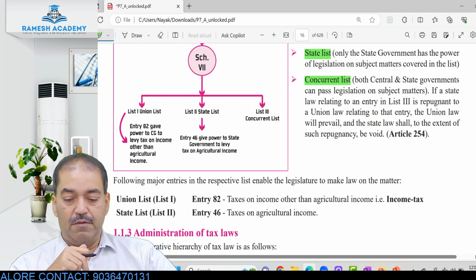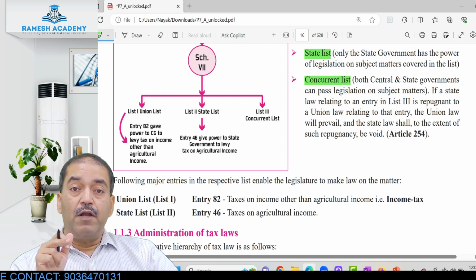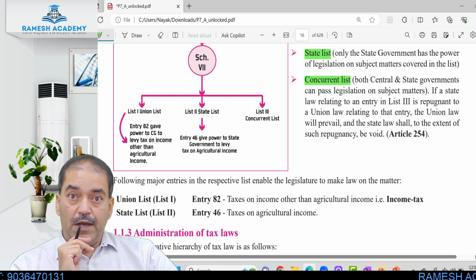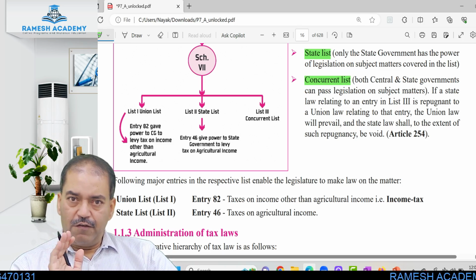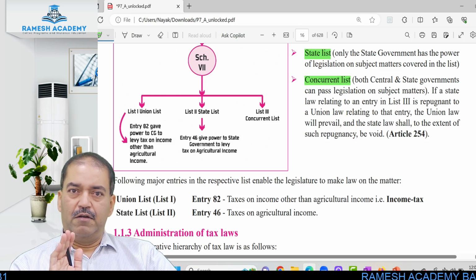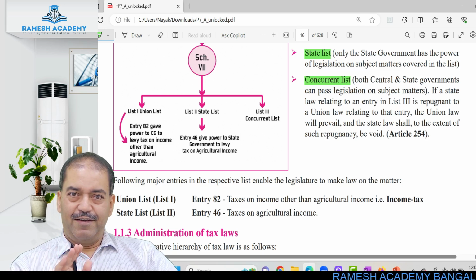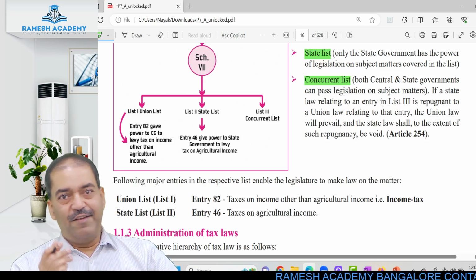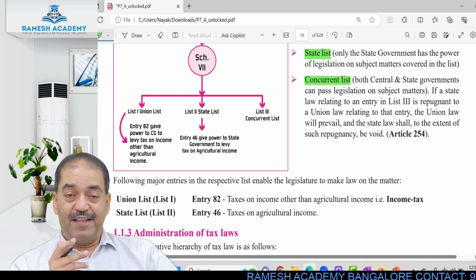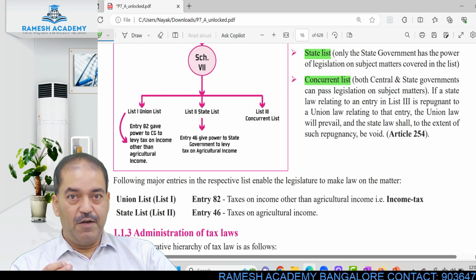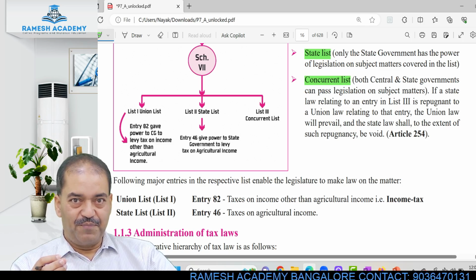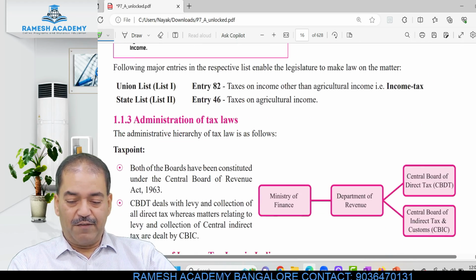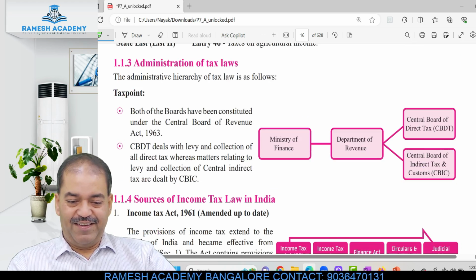State list: taxes on agricultural income. You will say, sir, agricultural income is exempt from tax. Yes, relax, we'll come to it. It is exempt income, but there is a catch over here. That catch we will see when we are doing that particular topic of agricultural income. So wait, there is climax, there is anti-climax.